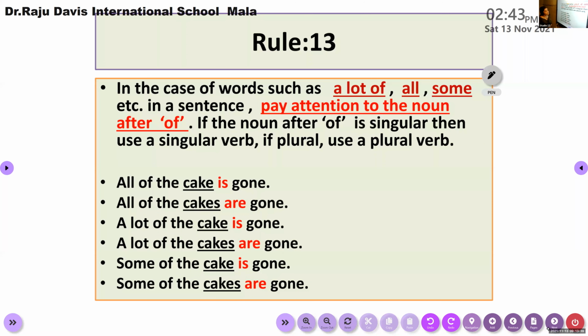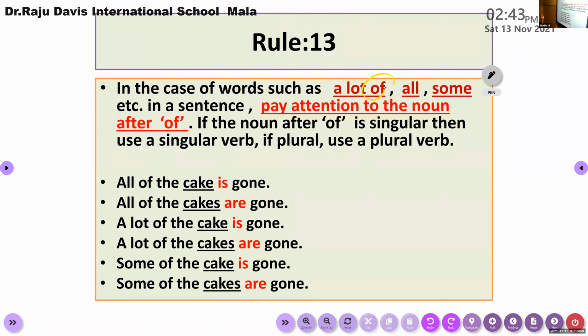In the case of words such as a lot of, all of, some of, etc., in a sentence, pay attention to the noun after of.